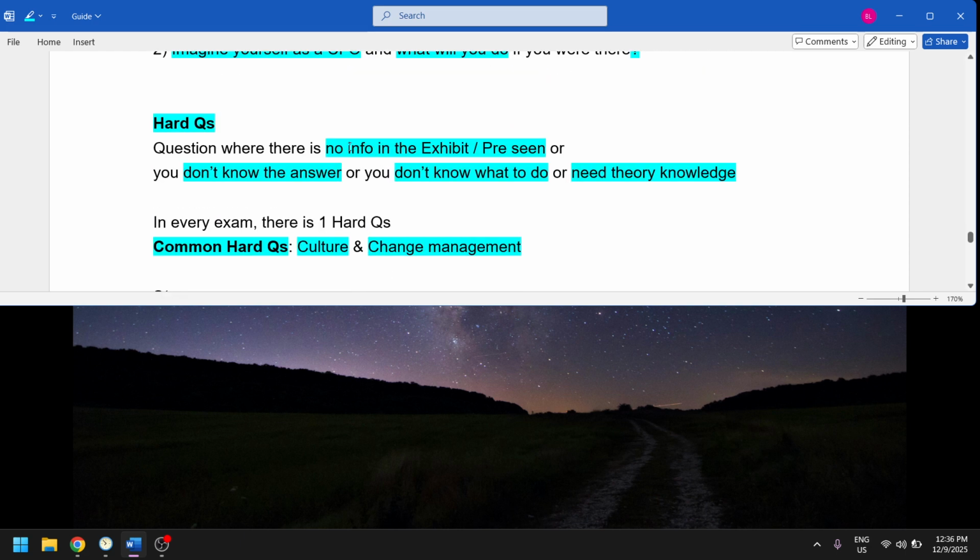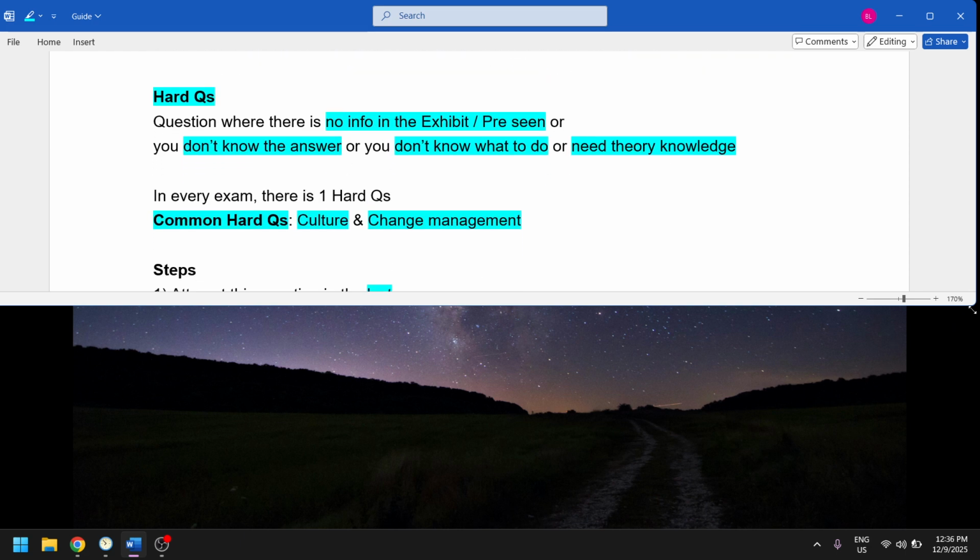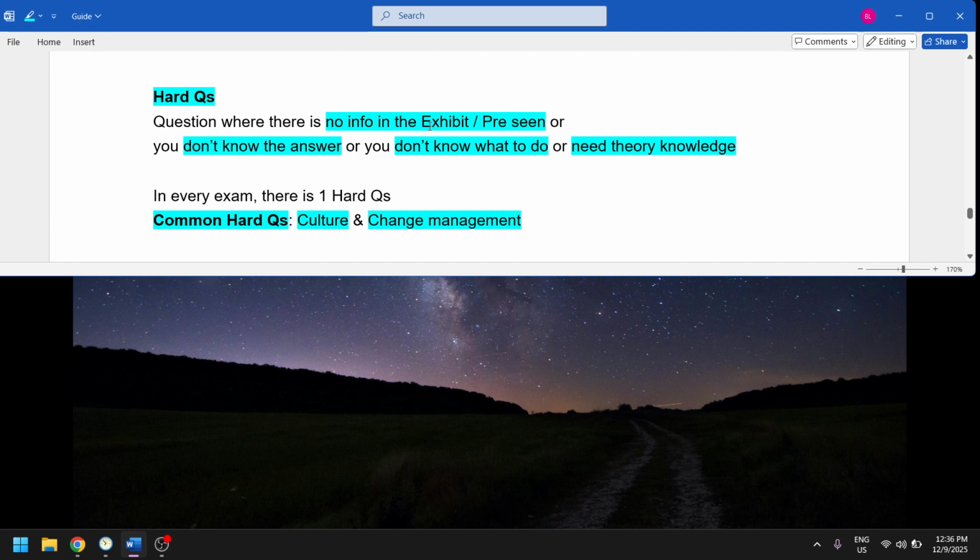Okay, continue. Hard question. A hard question has no info from the exhibit or pre-seen. You don't know the answer, don't know what to do, or need theory knowledge. This type of question sometimes needs memorization, strong memory. In every exam, there is one hard question. Usually, they ask about culture and change management.